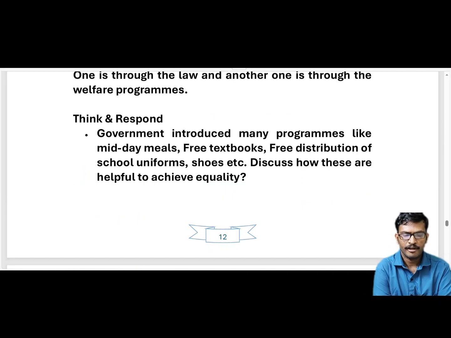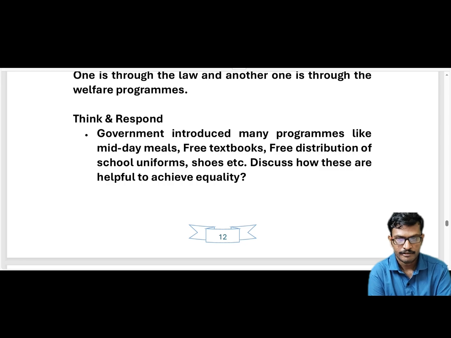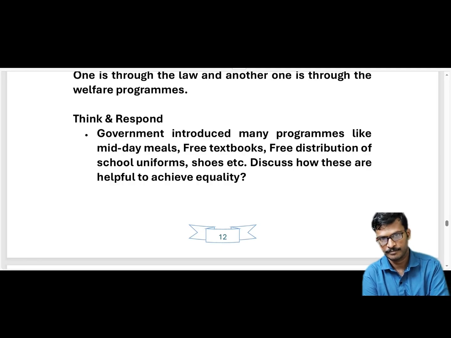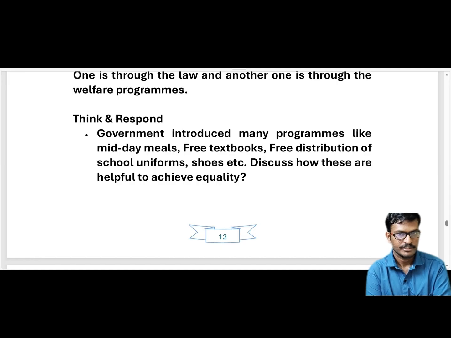Here we have discussed welfare programs. The government wants to achieve equality in two ways, through the law and through welfare programs. What kind of welfare programs have we discussed? The government has introduced so many programs. Everyone knows the midday meal scheme. In schools, in the afternoon, every child gets a midday meal, free textbooks in government schools, and free distribution of school uniforms, shoes, etc. These are called welfare programs.